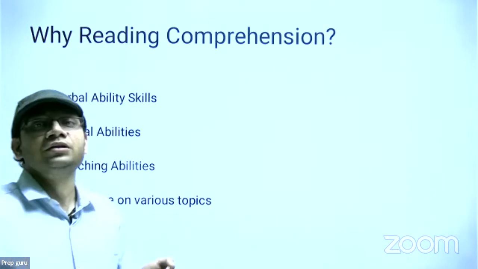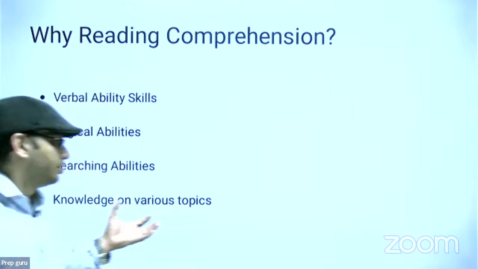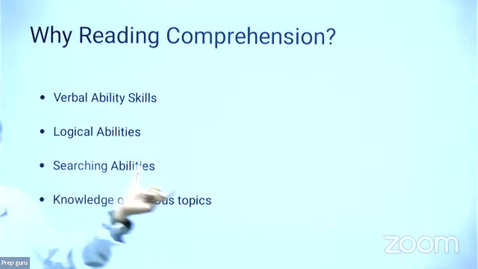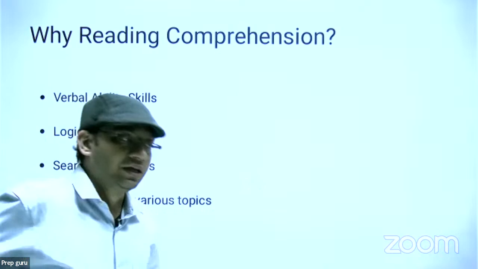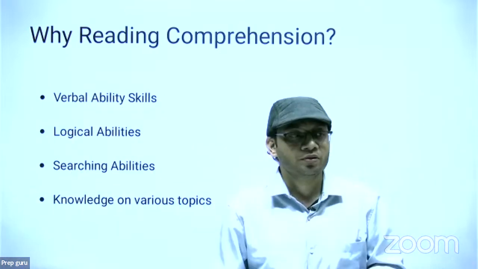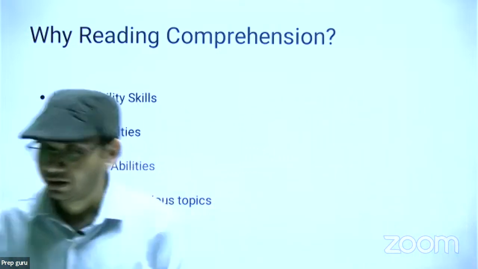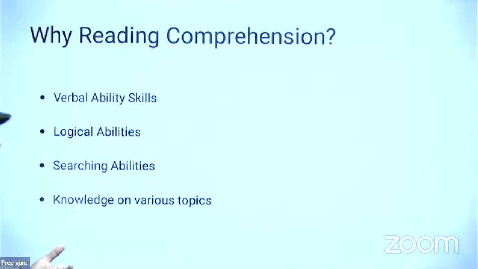Nowadays, an author writes a paragraph on social issues and just writes the abbreviations, the short forms. And if a student or aspirant is unaware of that abbreviation, he or she cannot tackle the passage easily. Why? Because he is not aware of that.